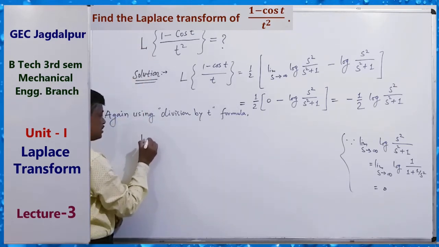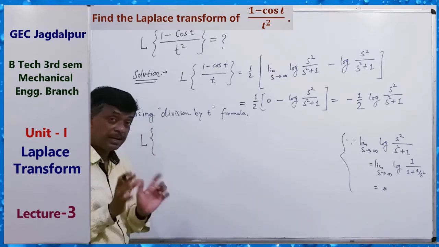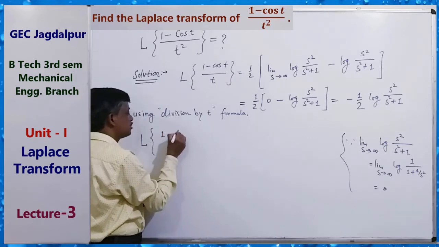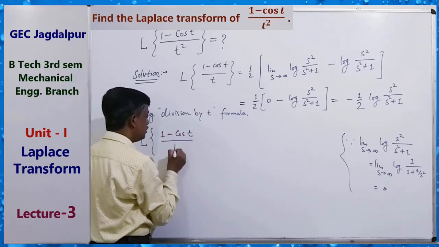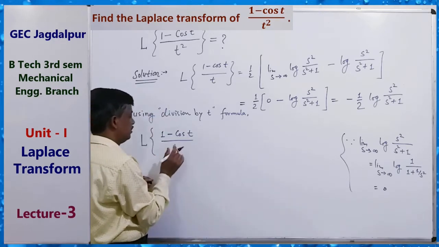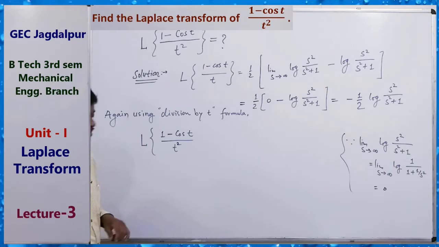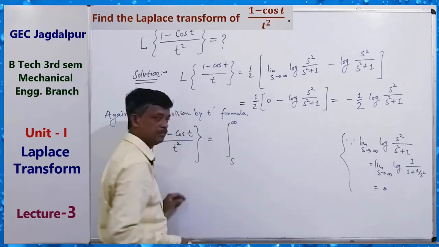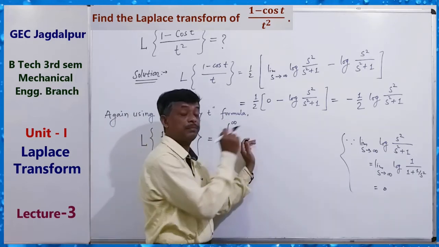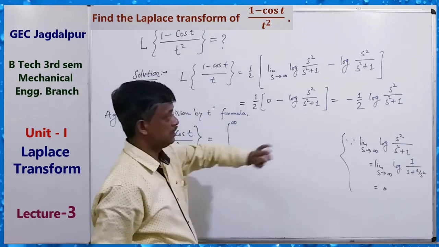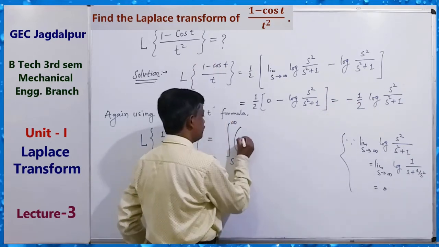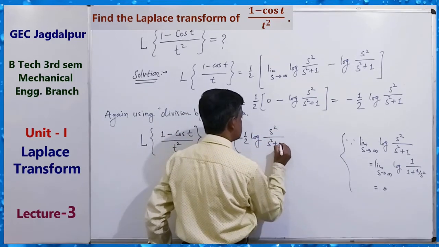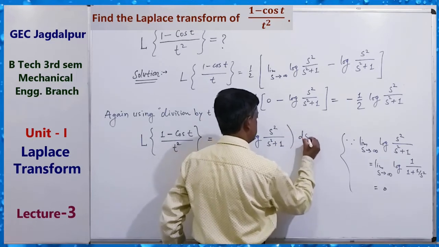So the Laplace transform of f(t), here f(t) means this (1 minus cos t) upon t, divided by t, means the Laplace transform of (1 minus cos t) upon t square equals the integral from s to infinity of f bar(s), that means the Laplace transform of this, that is minus half log of s square upon s square plus 1, ds.